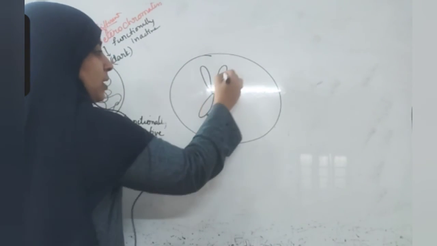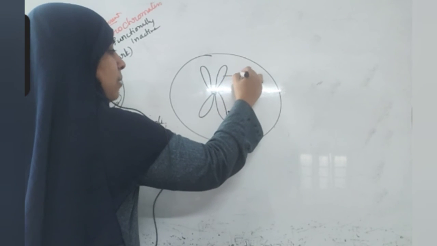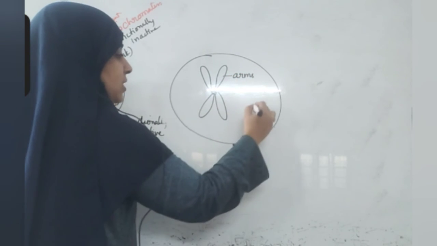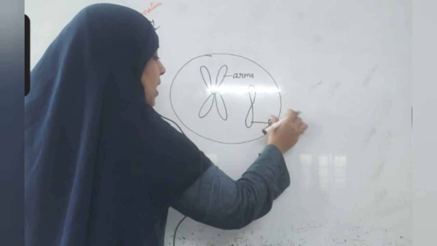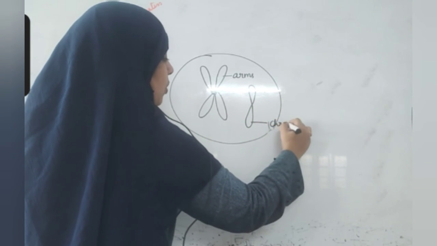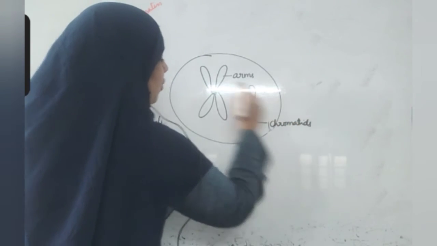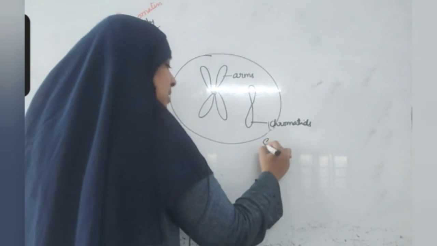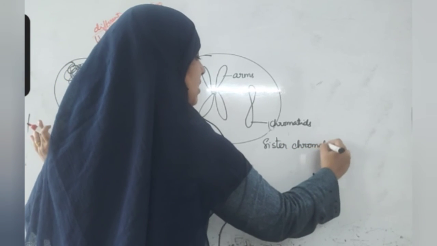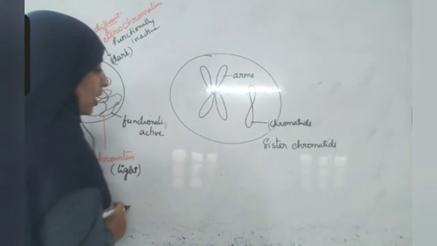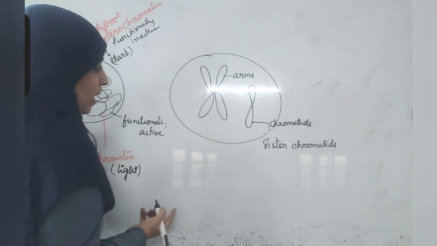These are the arms of the chromosome, and if you take one side, these are called chromatids. Chromatids of a single chromosome are called sister chromatids. Chromatids of separate chromosomes are called non-sister chromatids.